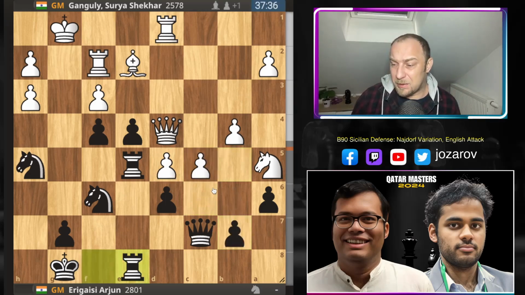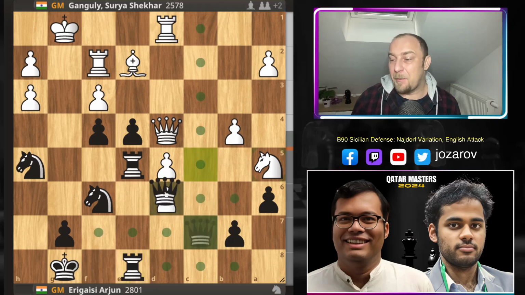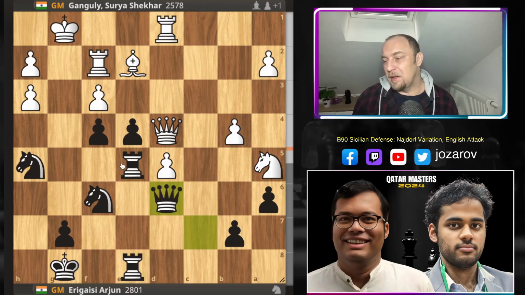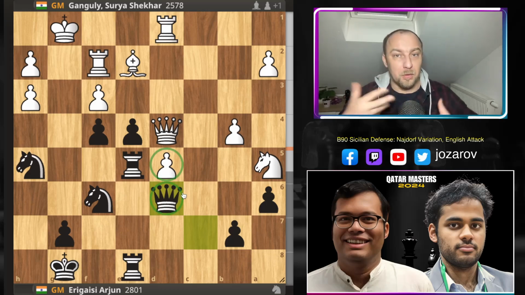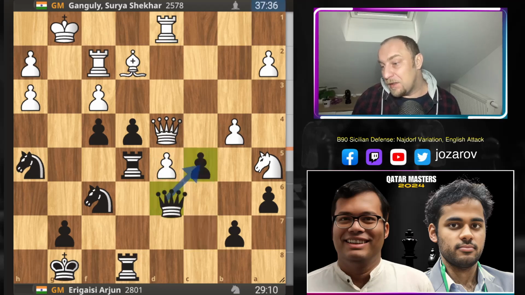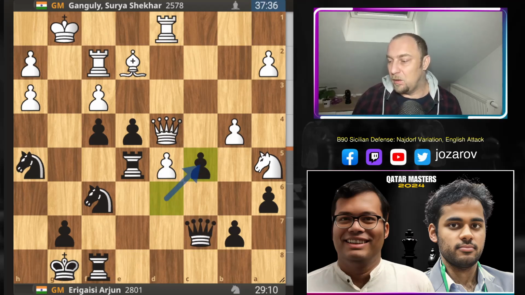And even if, I don't know, something like c takes d6 happens, then again after queen to d6 this could be a comfortable game, because again the pawns are not rolling, so at least you don't have to worry about the pawn storm of white that's coming. But here after d takes e5, still I would say we have an equal game.